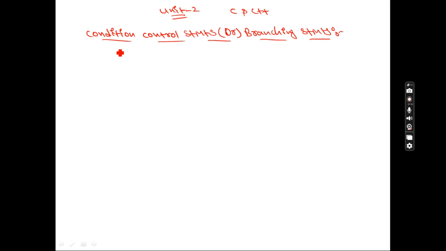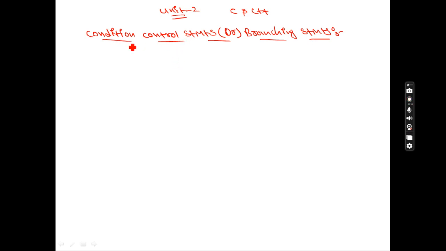So sir, what is the meaning of conditional control statement? You know in unit 1, whenever you write any C language program, every program starts execution from the main function. You know already this information. In unit 1, what are the programs which we have written? Each and every line of the program is executed.